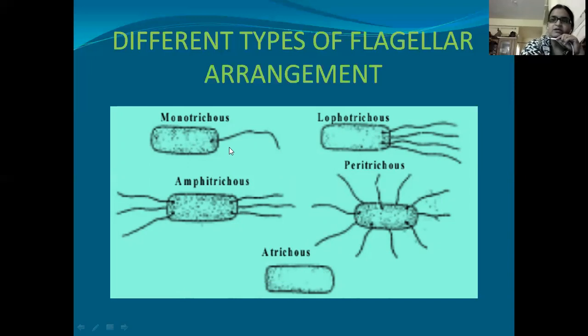Once again, I am repeating: if a single flagellum is present on one end of the cell, it is called monotrichous. Many flagella at one end of the cell, lophotrichous. On both ends, amphitrichous. All over the cell surface, peritrichous. And absence of flagella is called atrichous.